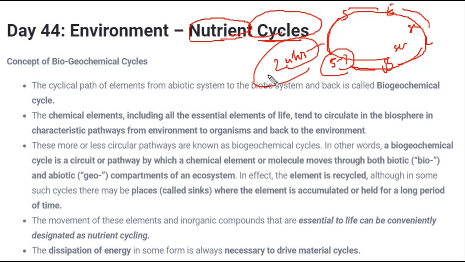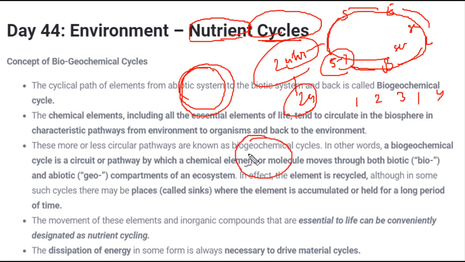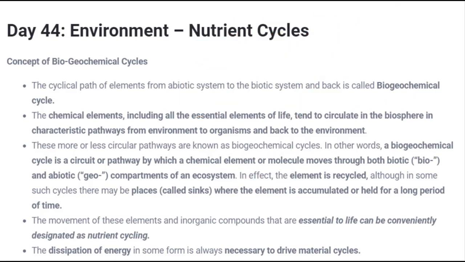There are other examples of cycle. I'm not saying that every cycle will complete in 24 hours. It depends upon the type of cycle. Some cycles may complete within 1 hour, some within 2 or 3 days, few take 1 month, few take years, and few take thousands of years to complete. But still they are termed cycles since the action is repeated in a cyclical manner. So the movement of nutrients in a cyclic manner between biotic and abiotic components would be called a nutrient cycle. Now, starting with the first concept, that is the biogeochemical cycle.